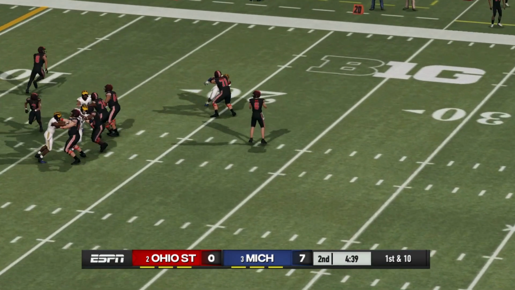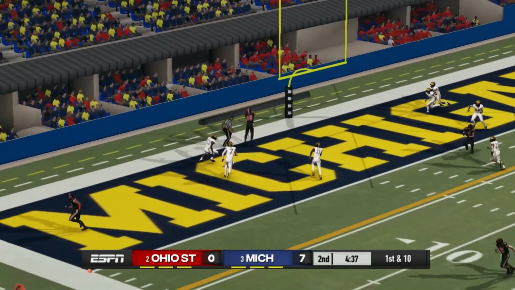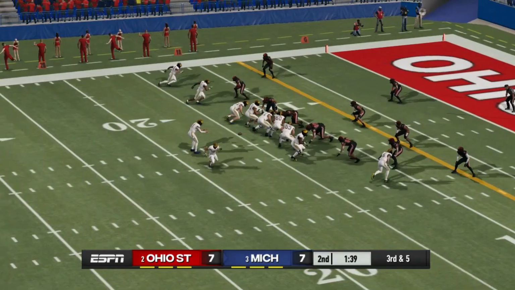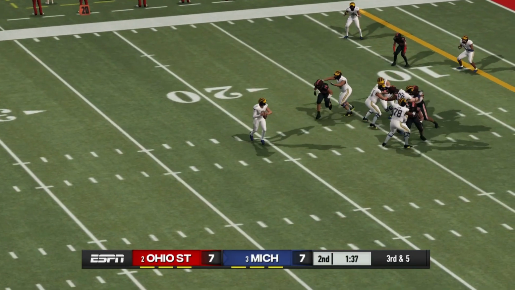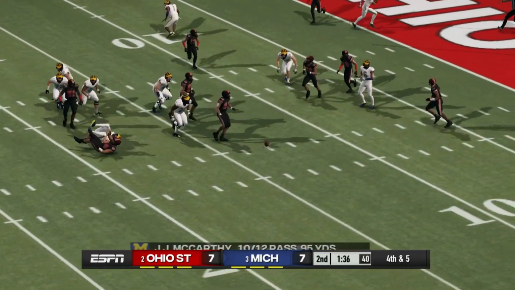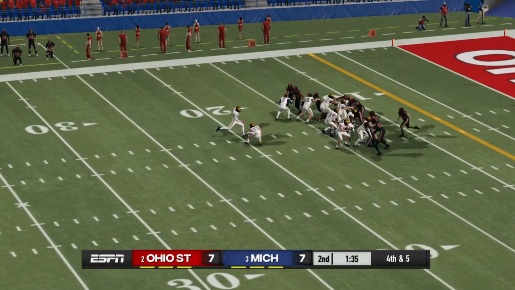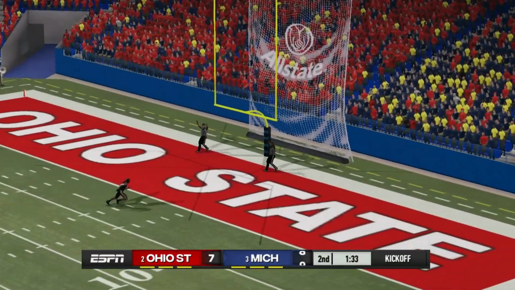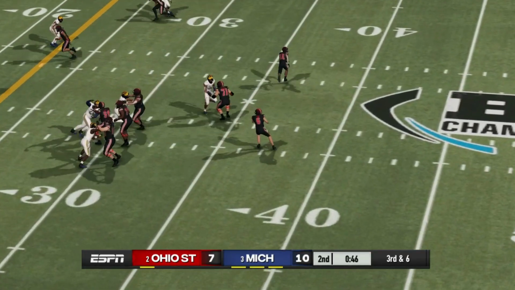About halfway through the second quarter now, Ohio State looking to get their first points, and they would. It's Xavier Johnson in the back of the end zone. Under 2 minutes to play in the first half. Third down. Michigan going to get stopped, and they'll have to kick the field goal. So it's 10-7 with about a minute and a half to play here in the second quarter.